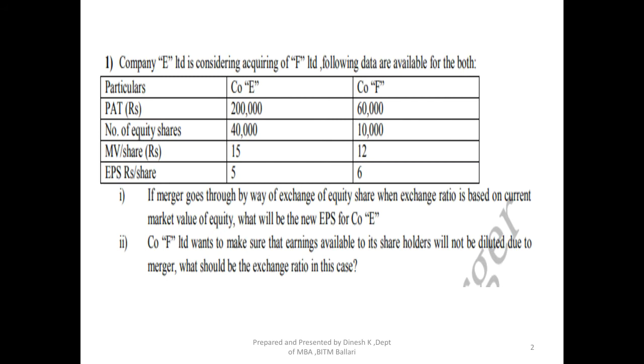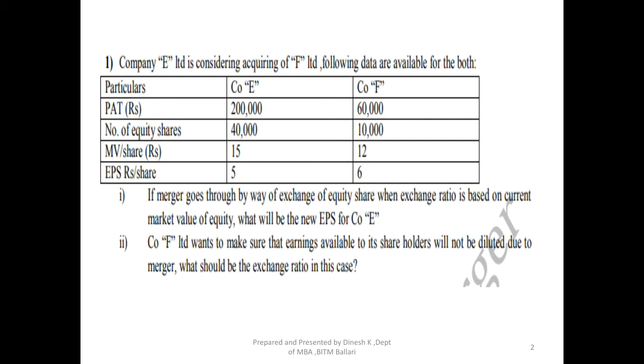Here we have a company named Company E Limited, which is considering acquiring Company F Limited, right? So Company E is the acquiring company, which is acquiring F Limited. F Limited is the target company, right? So the following data are available for both of the companies, that is Company E, the acquiring company, and Company F, the target company. So what data has been given?